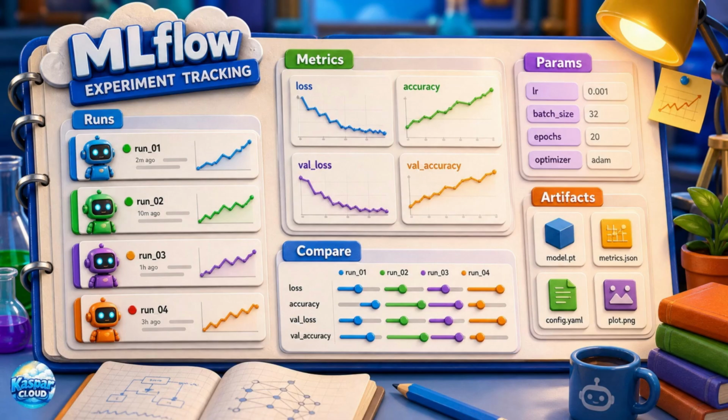MLflow can automatically log parameters, metrics, artifacts, model outputs, dependencies, and visualizations during training and pipeline execution. This is essential because machine learning development is highly iterative, and teams must be able to explain how a model was produced and why it was selected. Users can compare runs, inspect logs, review evaluation metrics, and trace performance differences across experiments.